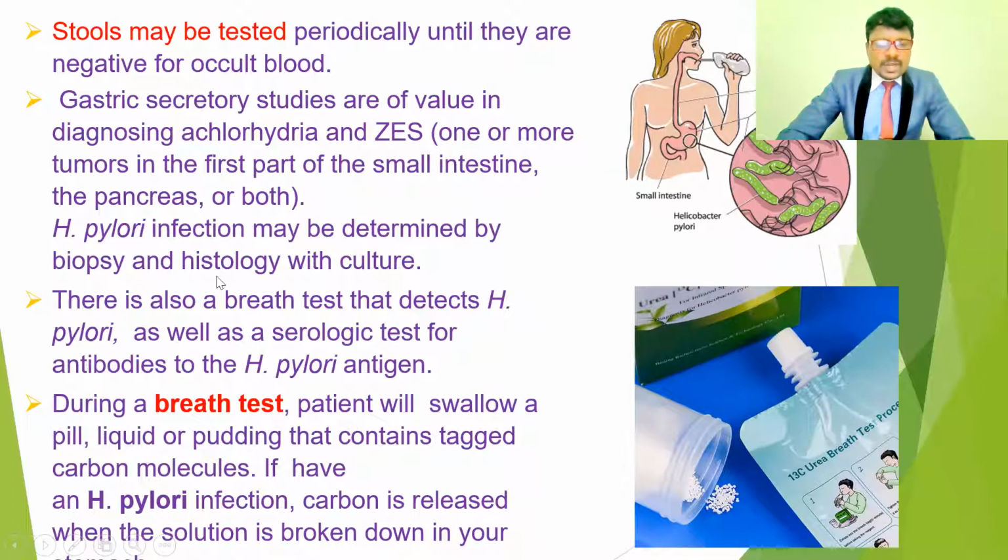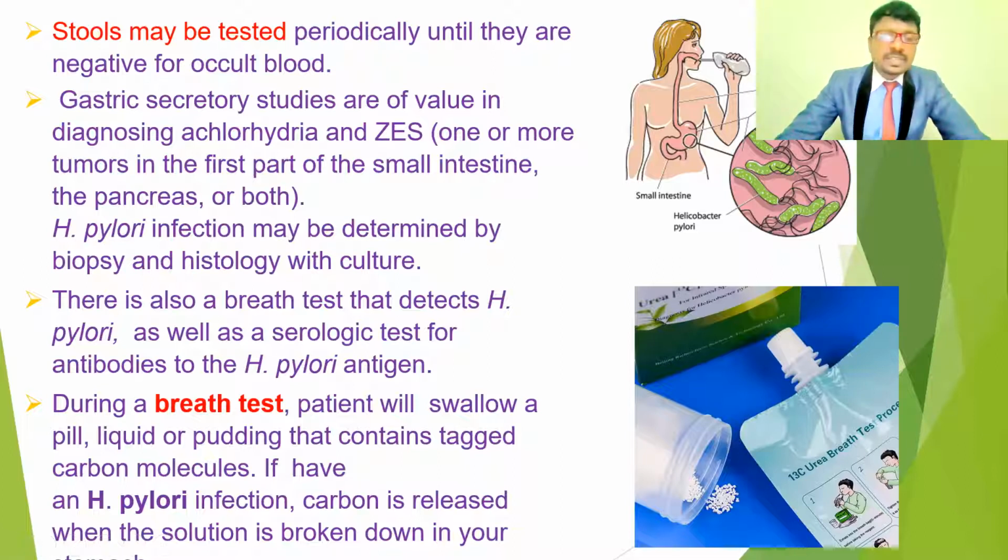Next, the investigation procedure is for H. pylori infections. These are identified through culture and also histology and biopsy. If we take some tissues from the intestine, especially the stomach and also the duodenum, and send them to the histopathological labs, we can find it. If we send them for culture, we are going to identify the H. pylori bacteria.